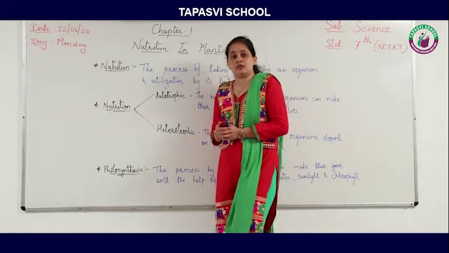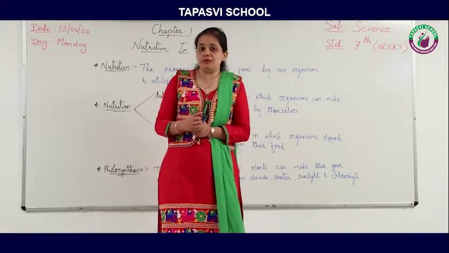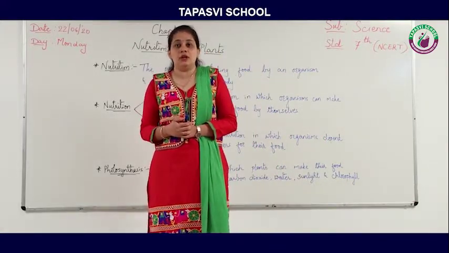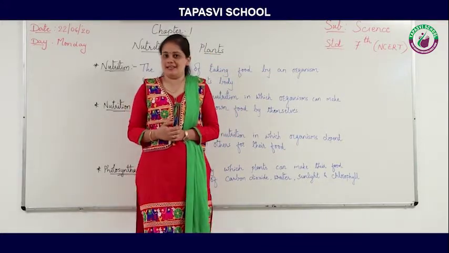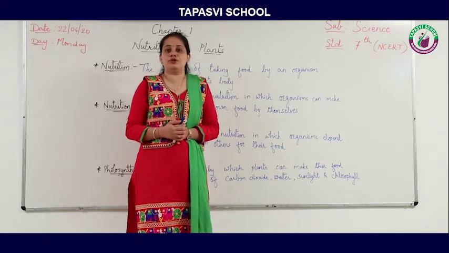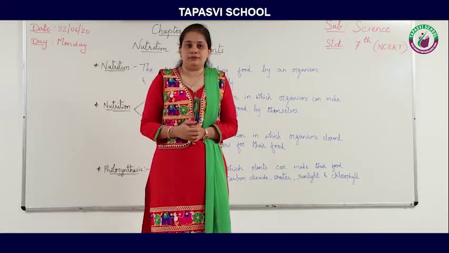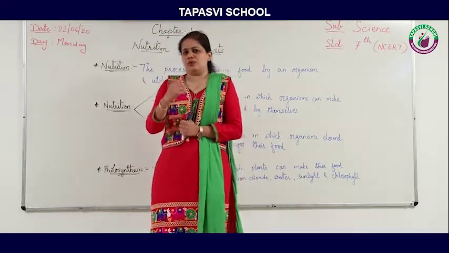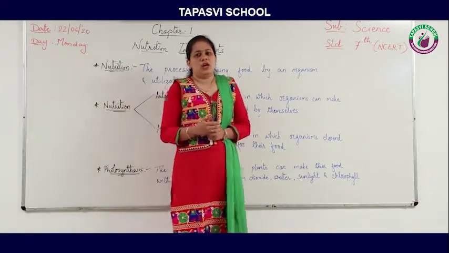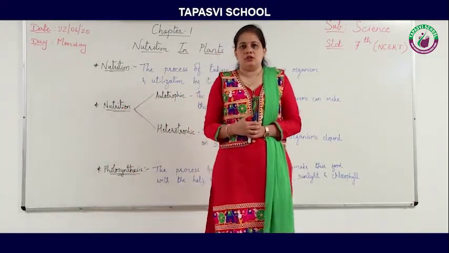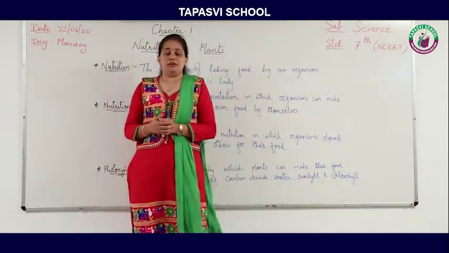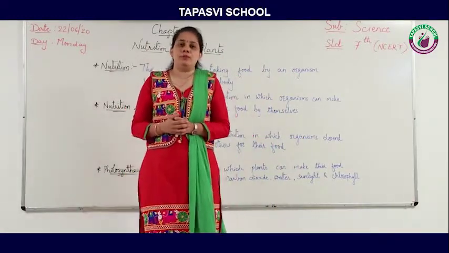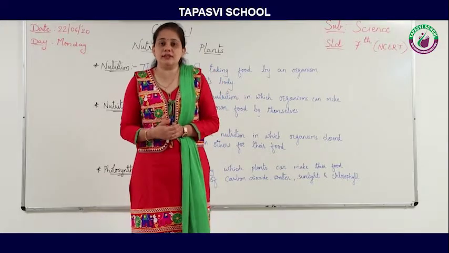And the third question is, as human beings need nutrition, do plants also require nutrition? So the answer is yes, plants also require nutrition. So now you will ask, ma'am, how do we get nutrition? We learned long ago that we get nutrition from nutrients.